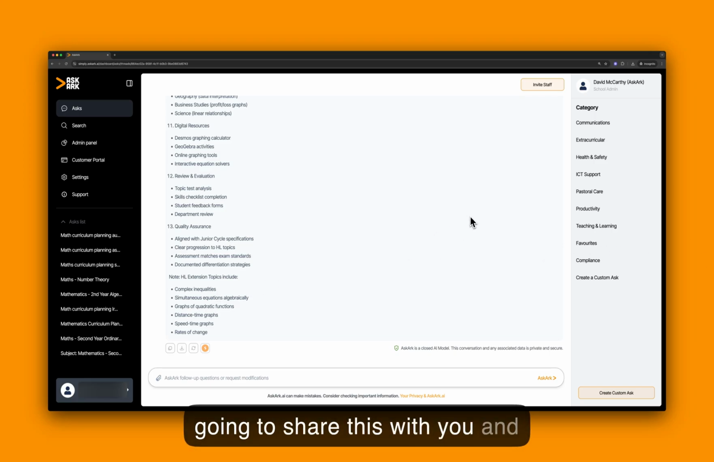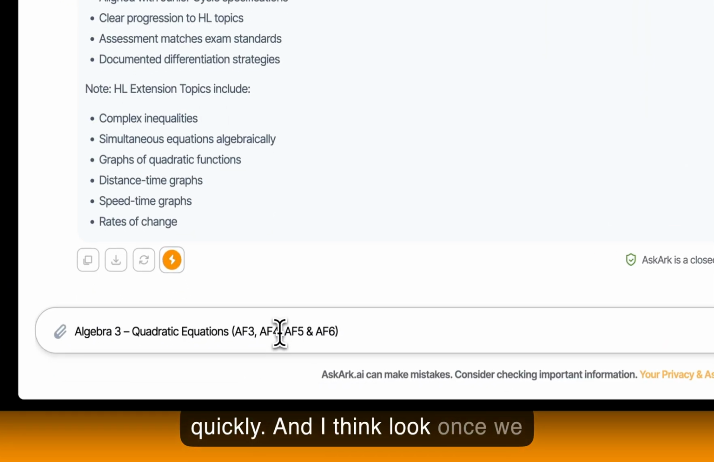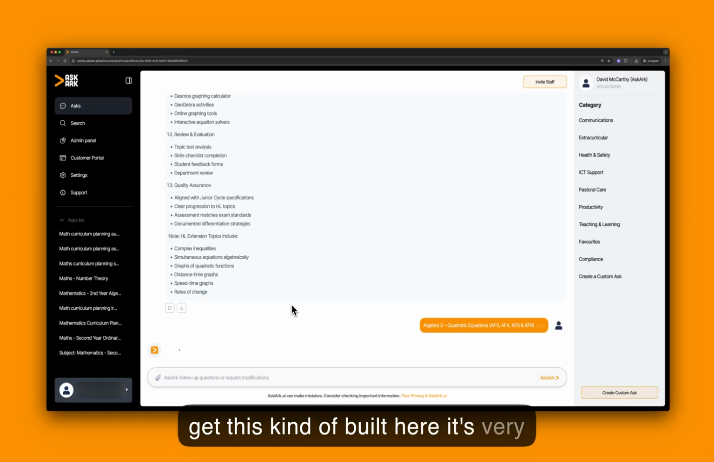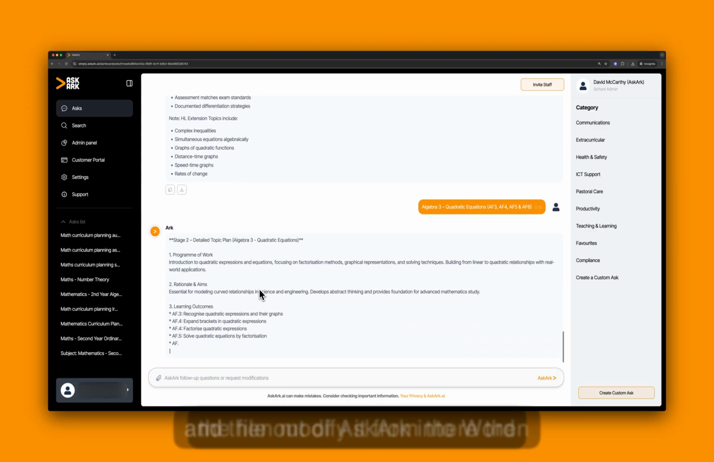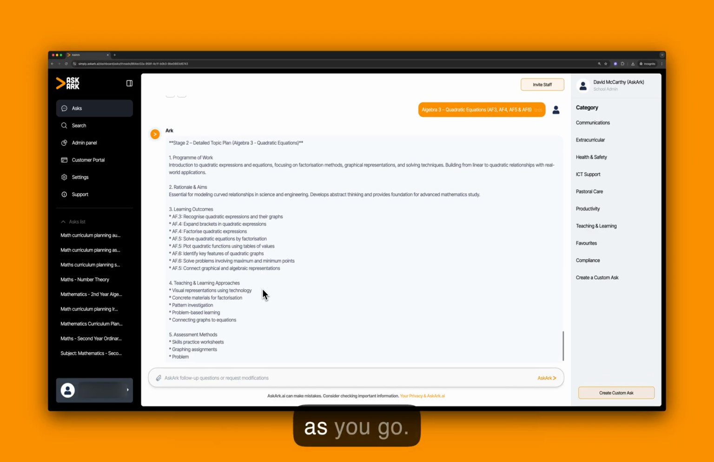So look, I'm going to share this with you, and I'm also going to include a copy of the output. I think it looks really good. At worst, it's a copy and paste exercise into a format that you guys like, but as it stands, I think it's fairly minimal work now. I think you could get an awful lot of this done really, really quickly. And once we get this built, it's very easy to export it, download the file out of AskArk into Word, and then modify it from there as you go.